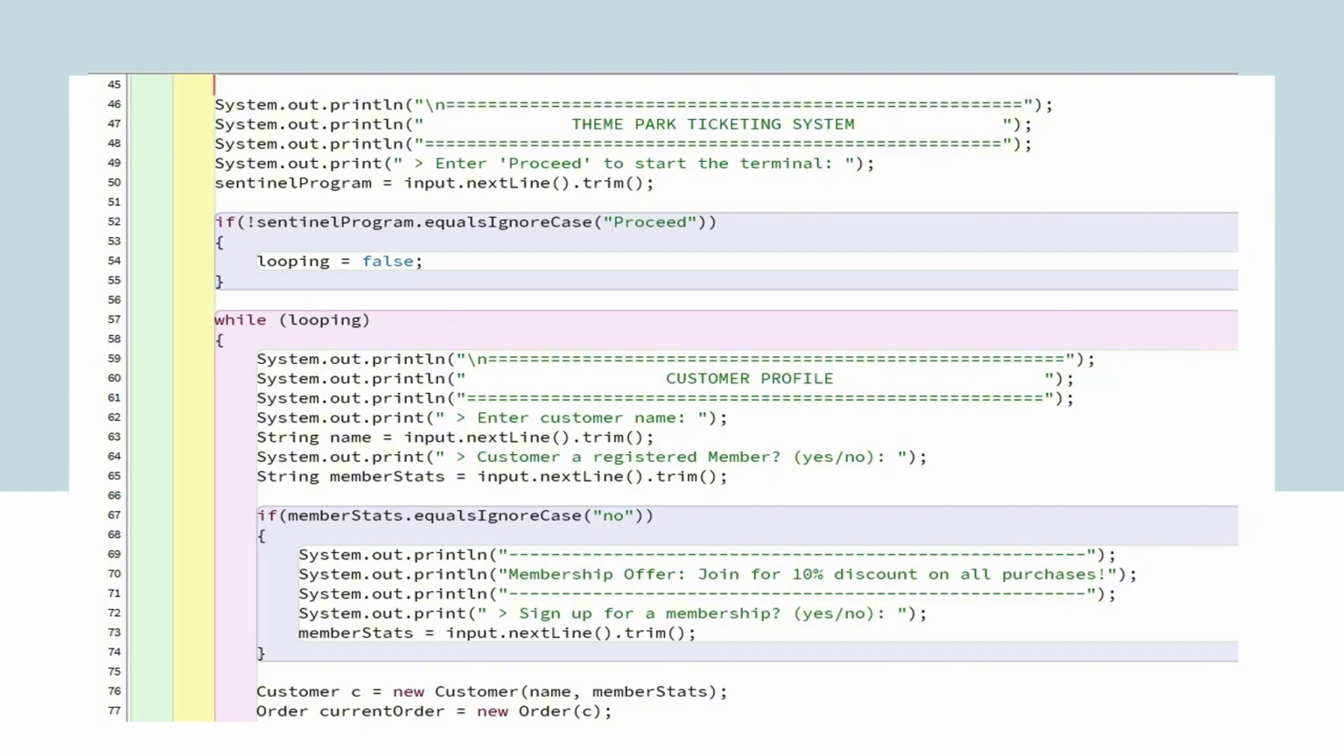While the program is running normally, we start by creating the customer profile, in which the user is required to enter their name and whether the customer is a registered member. If the customer is not a registered member, the program will prompt an offer for the customer to apply for a membership. Then the program will create a customer object using the customer name and membership status, subsequently creating an order object that uses the customer as the information.